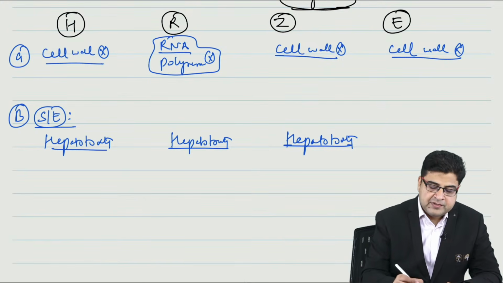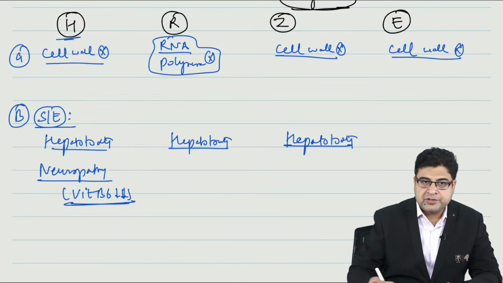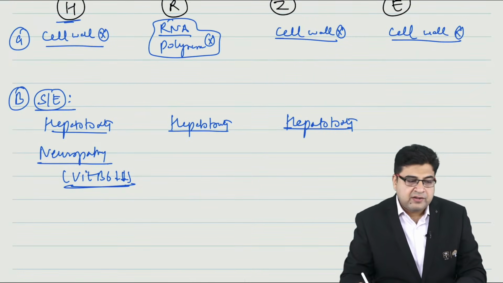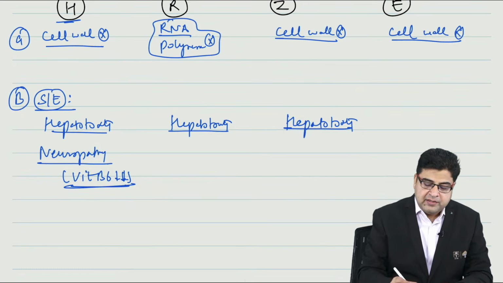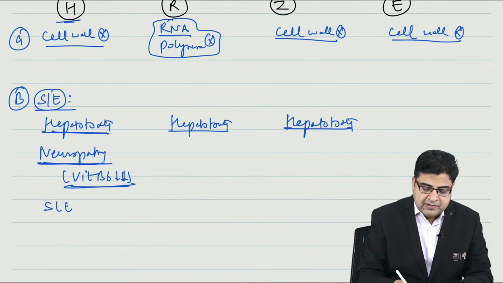Now apart from that, isoniazid can result in neuropathy as a side effect. This neuropathy is due to vitamin B6 deficiency. So this medicine can cause vitamin B6 deficiency and result in neuropathy as a side effect. Hepatotoxicity, neuropathy, and the medicine can also result in SLE-like symptoms.